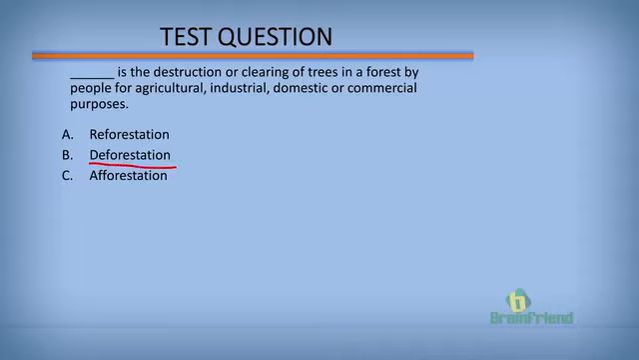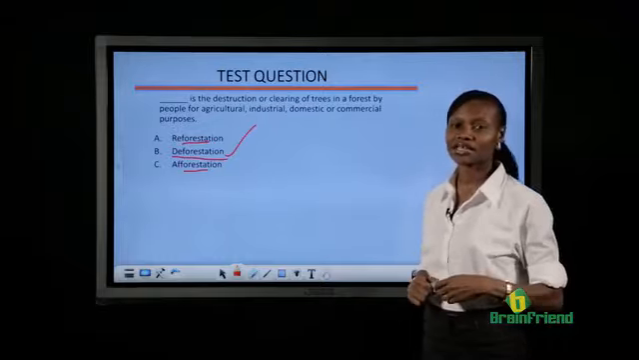If you said B, then you're correct. Deforestation. Reforestation is wrong. Afforestation is wrong. Deforestation is the destruction or clearing of trees in a forest by people for agricultural, industrial, domestic, or commercial purposes. This brings us to the end of our class.